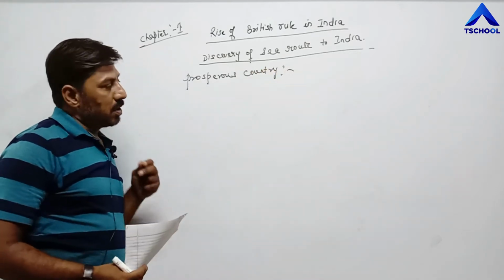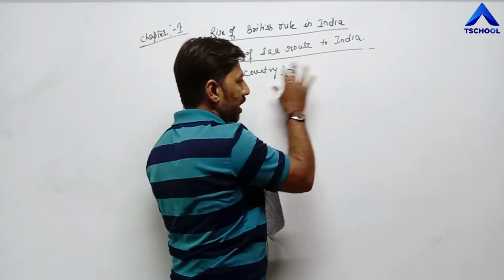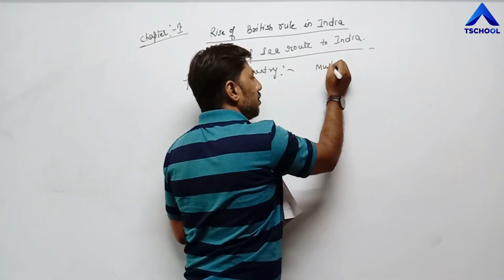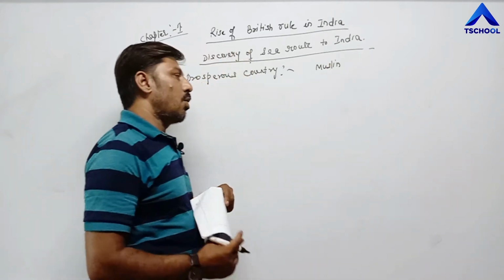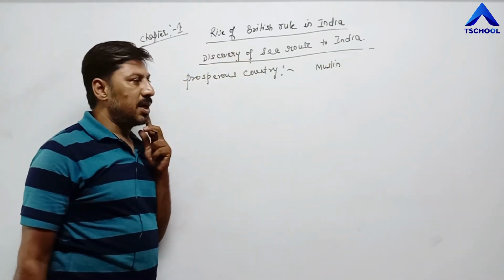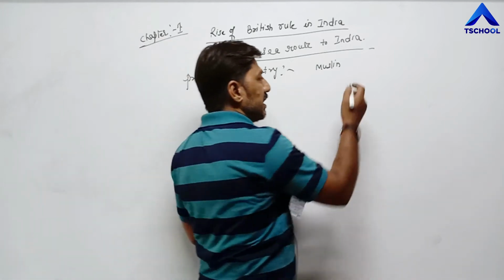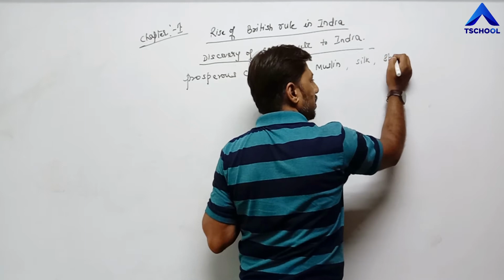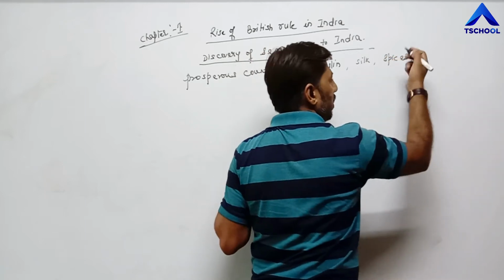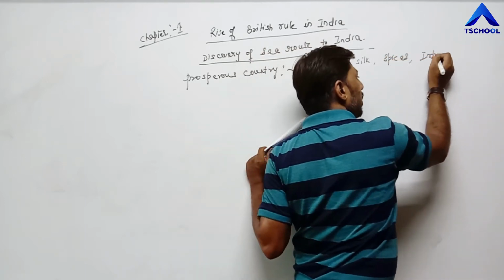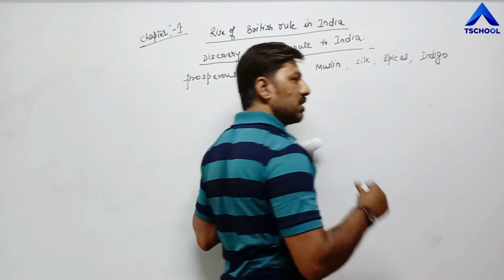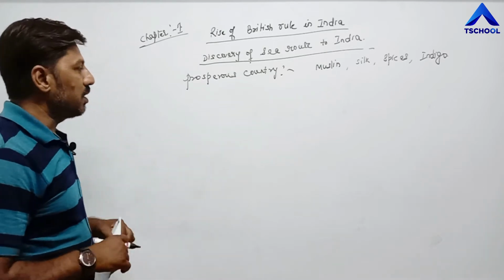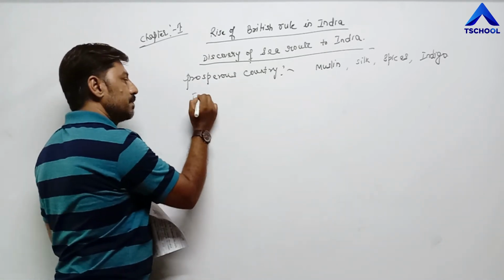During that time, there was great demand for muslin. Muslin is a kind of cotton cloth which is totally transparent. Then silk, spices, all types of spices, then indigo. These were in great demand in various European countries.